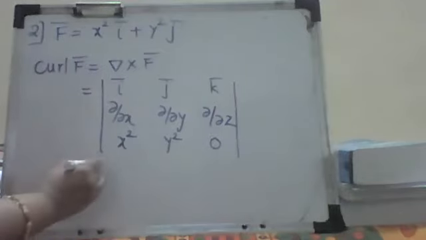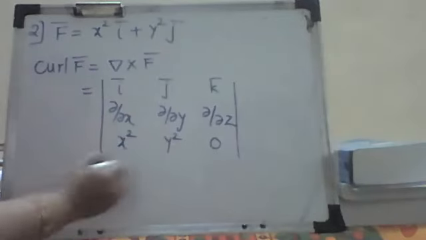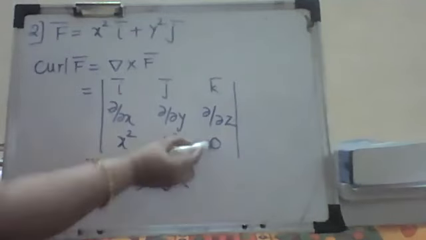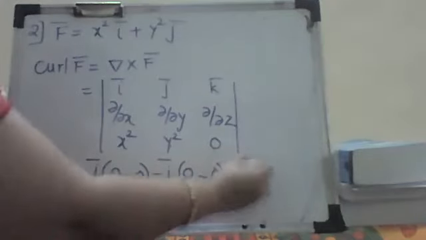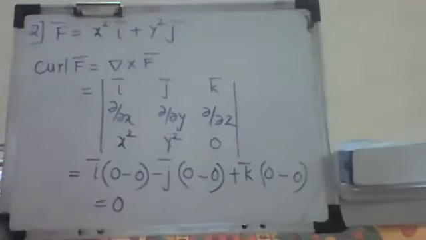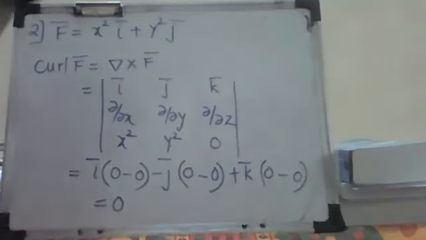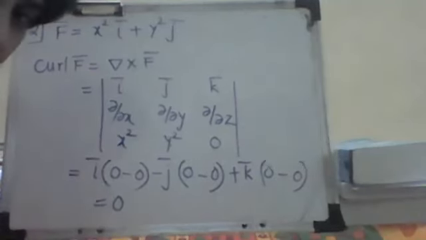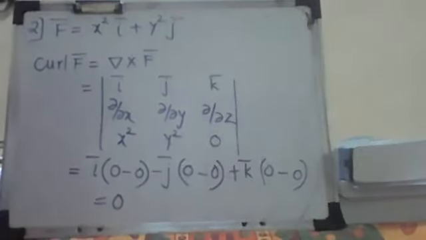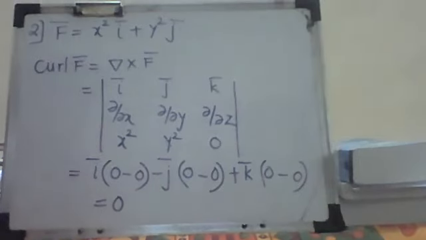Now I take the determinant of this. So i bar times what I have: del by del y of 0, with z is 0, minus j bar times with respect to x it is 0, with respect to z it is 0, plus k bar times with respect to x it is 0. So I'm getting the answer as 0.